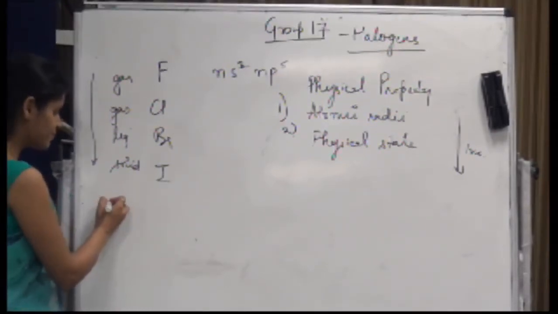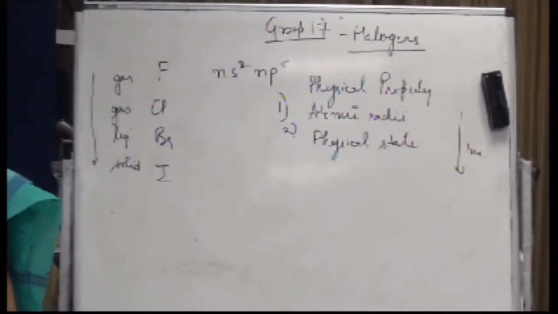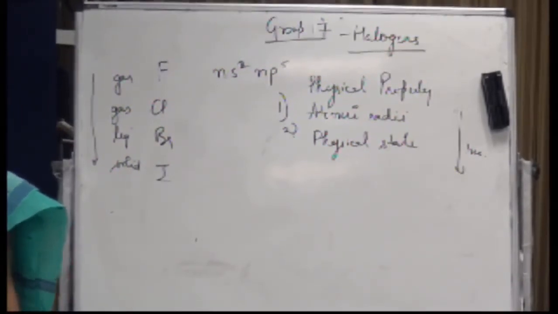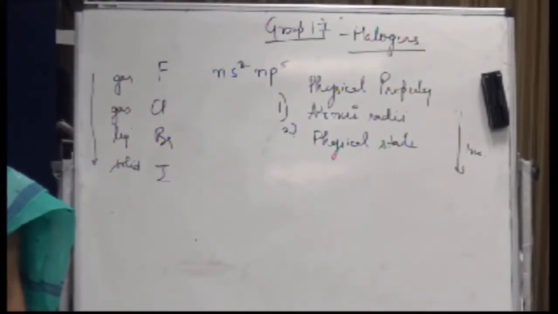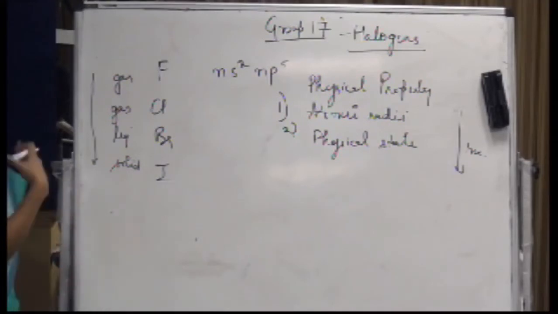The physical state of any molecule depends on the van der Waals forces of attraction. The greater the ion or the molecule, the greater the van der Waals forces of attraction, and hence if the forces of attraction are greater, obviously it would be solid as compared to liquid and then gas. It has nothing to do with sigma and pi bonds, just like I said in the previous class. You were saying that nitrogen has sigma and pi bonds, despite that it is a gas. But the type of bond has nothing to do with the physical form it will exist in. That depends on the van der Waals forces of attraction.